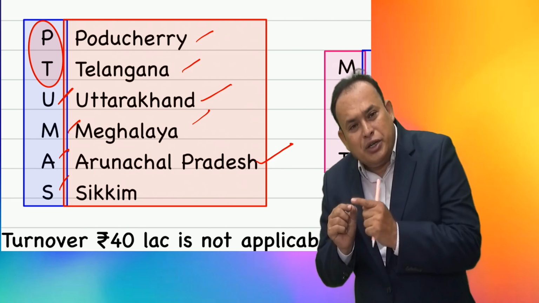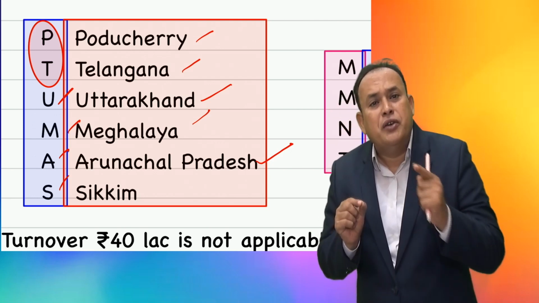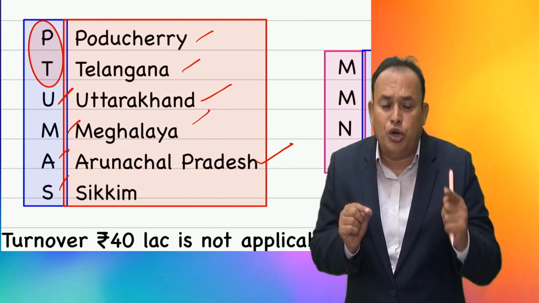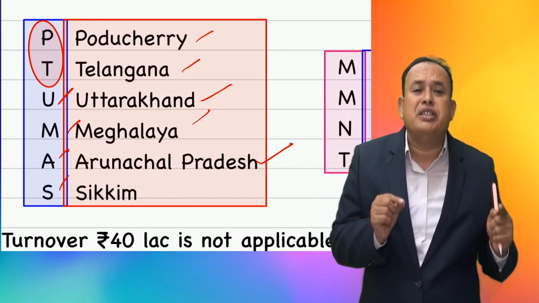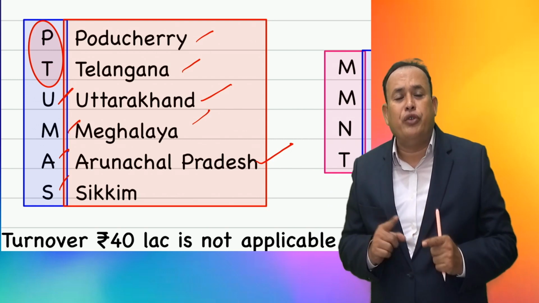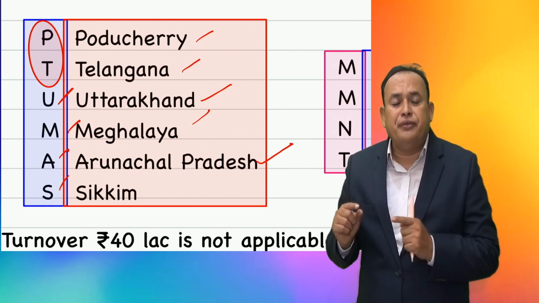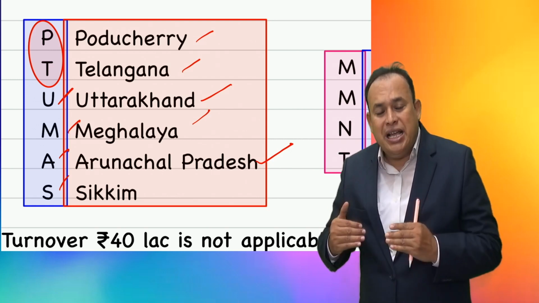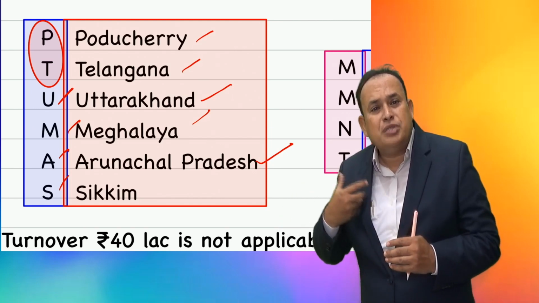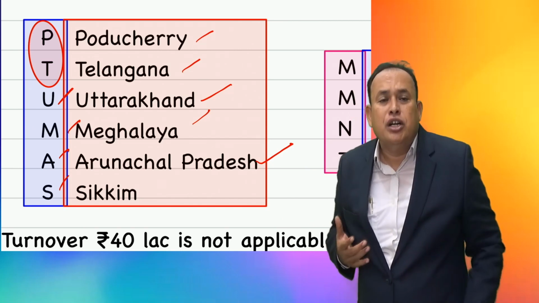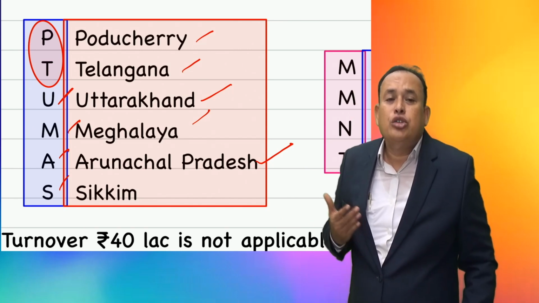If you exceed 20 lakhs of turnover in a financial year, from the date of crossing the threshold limit, you have to apply for registration within 30 days from the date the need arises. That means today, 4th October 2023, I crossed my turnover in the financial year 23-24, 20 lakhs.